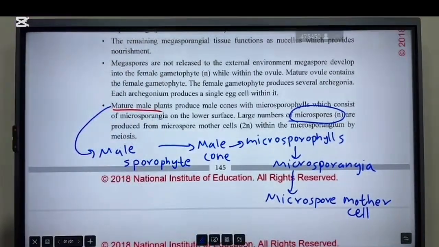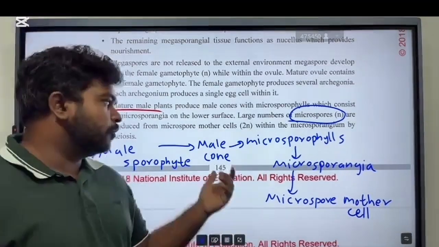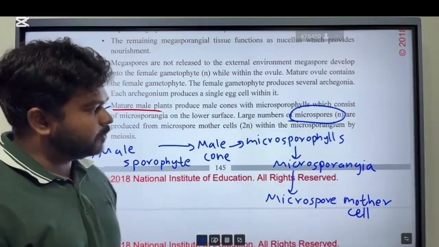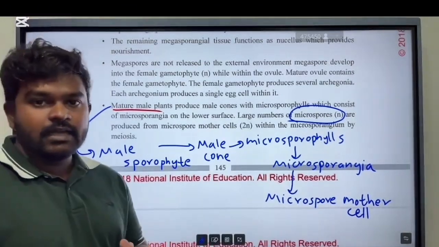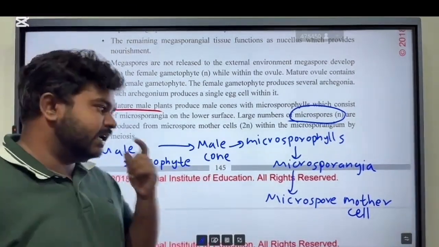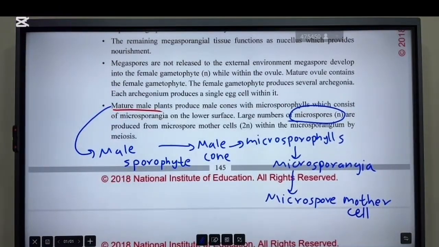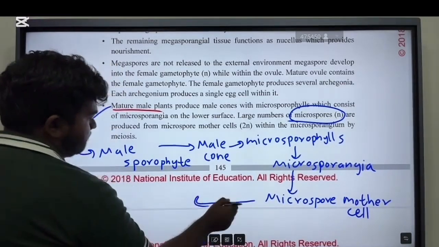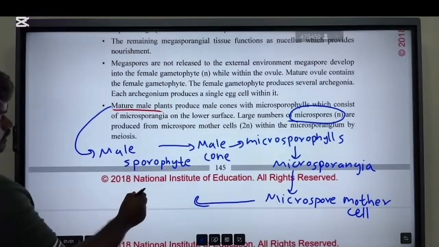Then what happens in the male sporophyte? There is a male cone. The male cone is formed by microsporophylls. Then the microsporophylls contain microsporangia, and within the microsporangia a microspore mother cell is produced. Then this microspore mother cell produces large numbers of microspores.